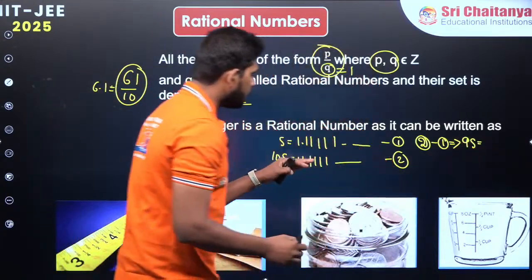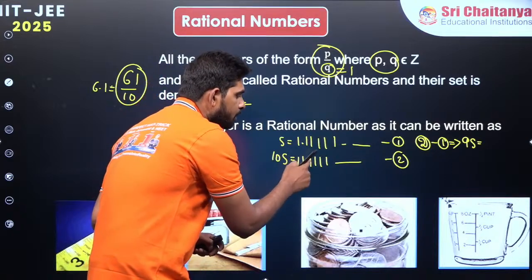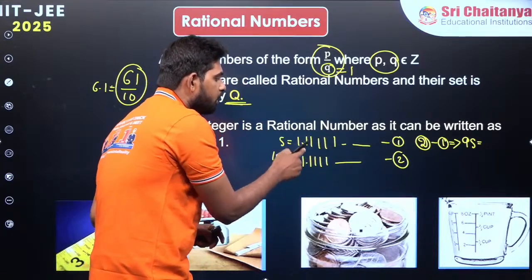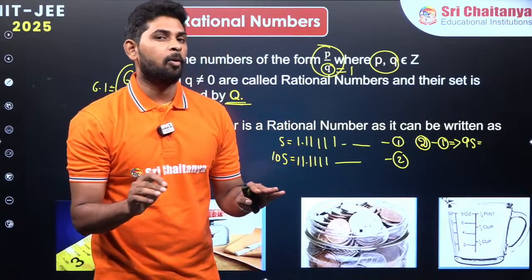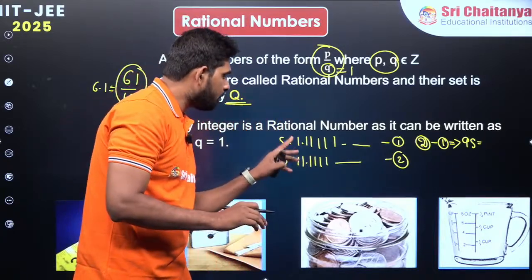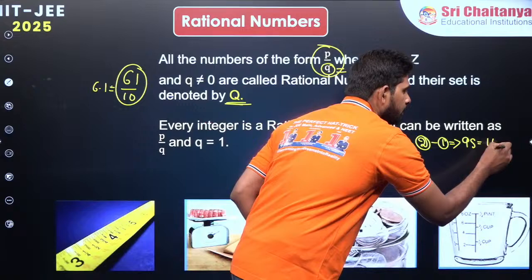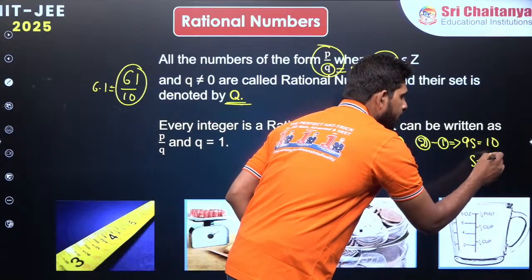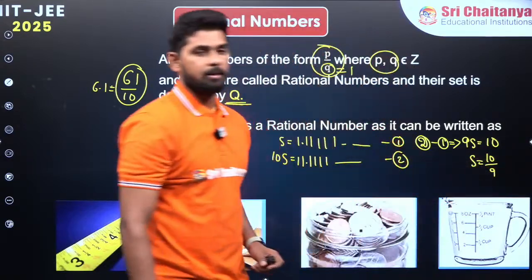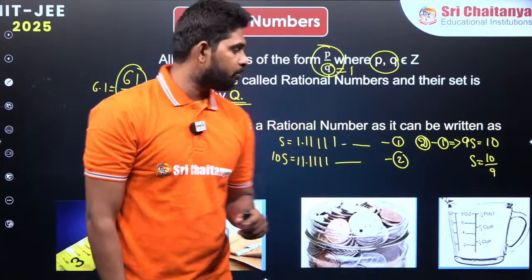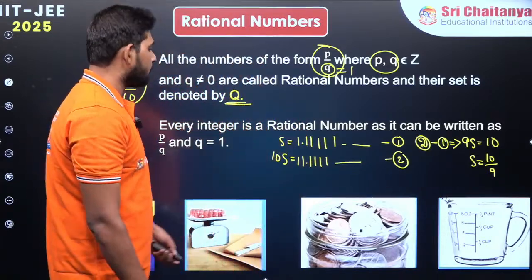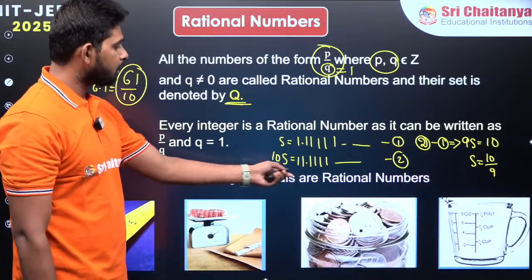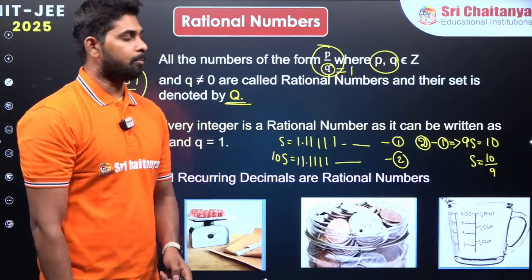On the right side, after the decimal point all digits are 1, and 1 minus 1 is 0 each time, so everything after the decimal point becomes zero. 11 minus 1 gives us 10. So S equals 10 by 9. That is your number, 1.11111 and so on. So all recurring decimals are also called rational numbers.